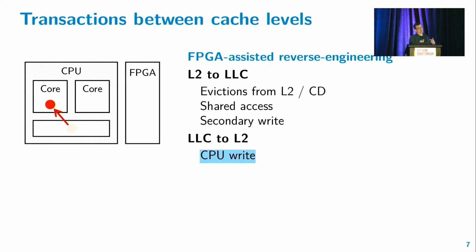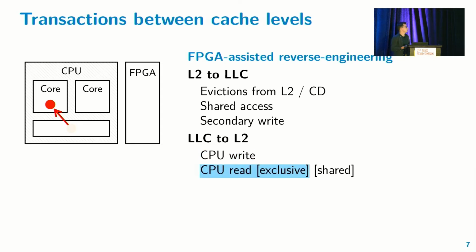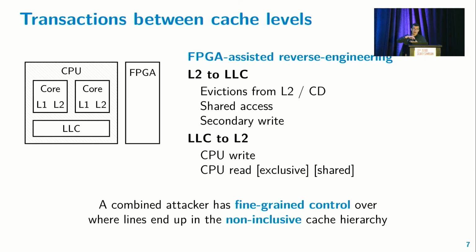The opposite transactions can also occur, so we can move a line from the LLC back to the core by writing to it with the CPU or by reading from it with the CPU. And there, the details depend on what the coherent state is. But all in all, a combined attacker, so an attacker who has access to this LLC from both sides, has very fine-grained control over the cache level in which these lines reside.